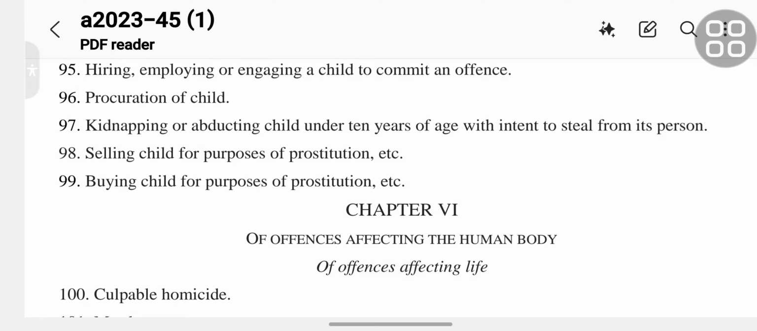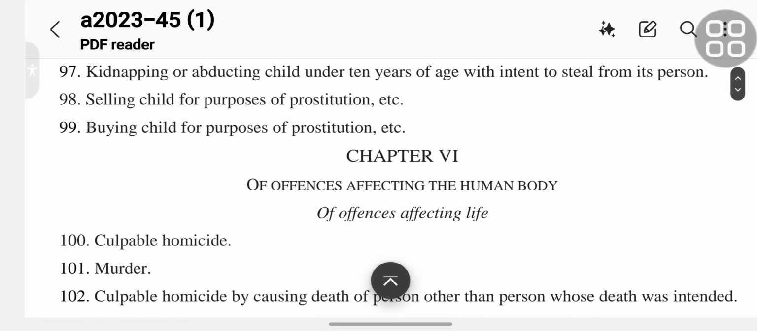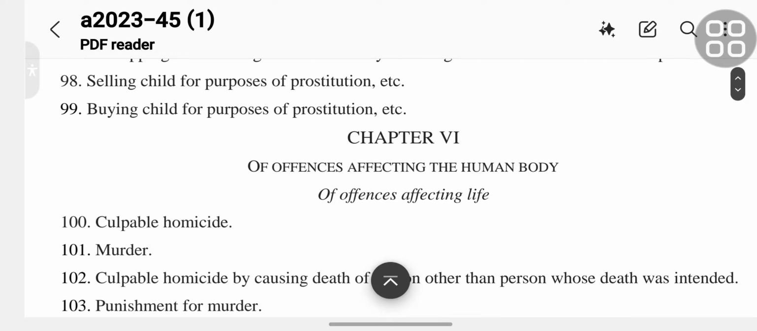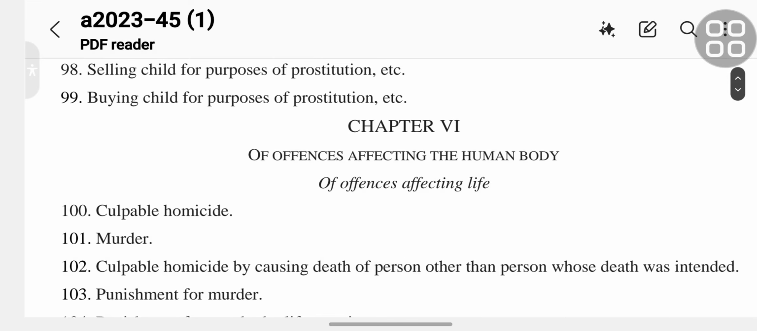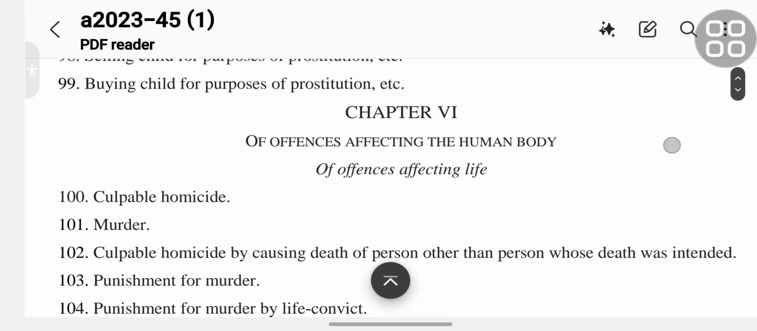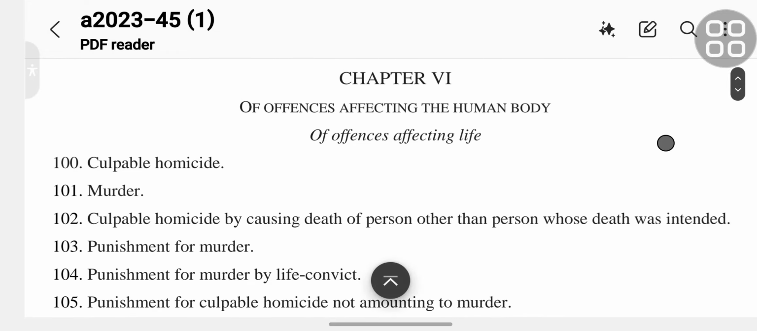95 hiring, employing or engaging a child to commit an offense. 96 procuration of a child. 97 kidnapping or abducting child under 10 years of age with intent to steal from its person. 98 selling child for purposes of prostitution, etc. 99 buying child for purposes of prostitution, etc.